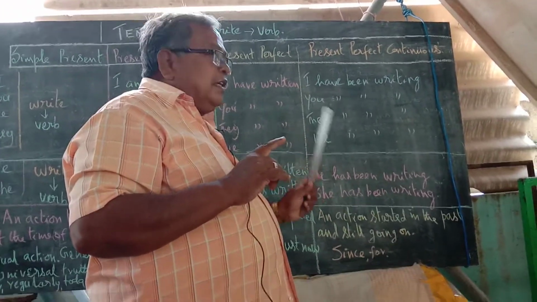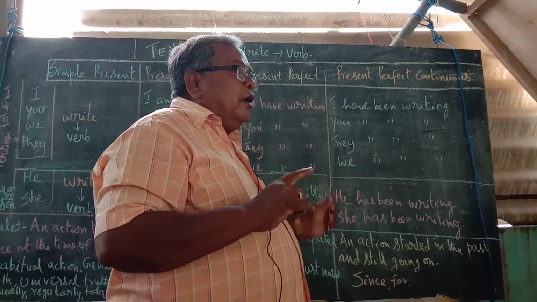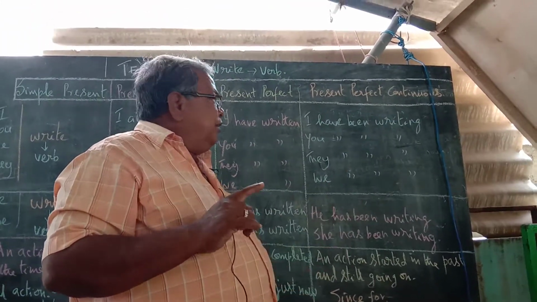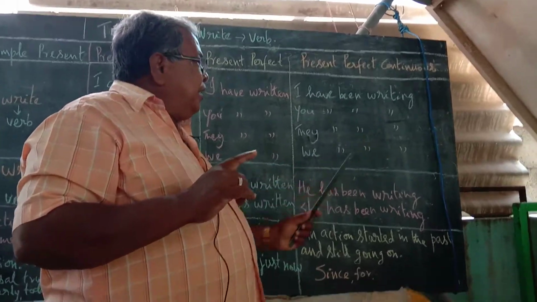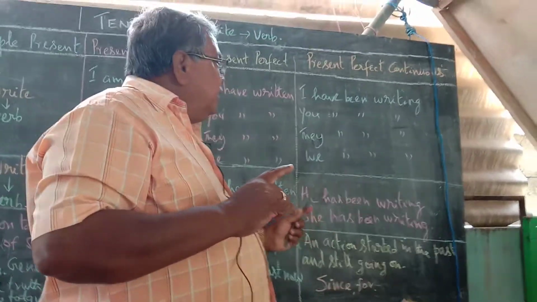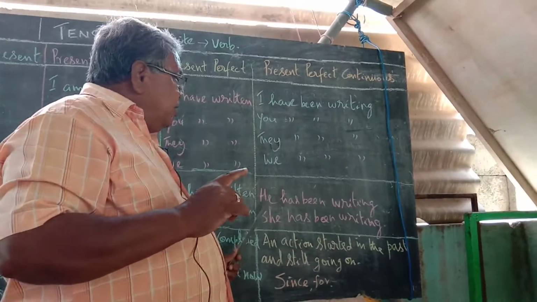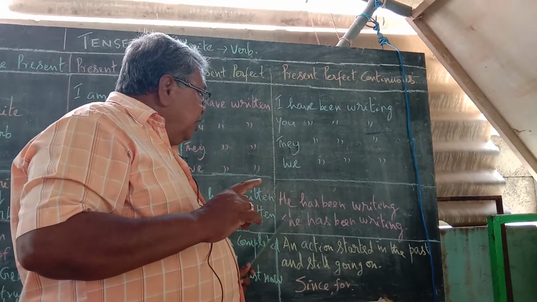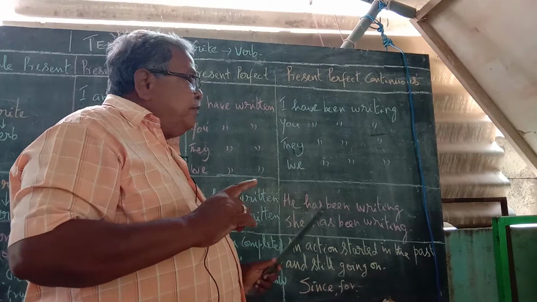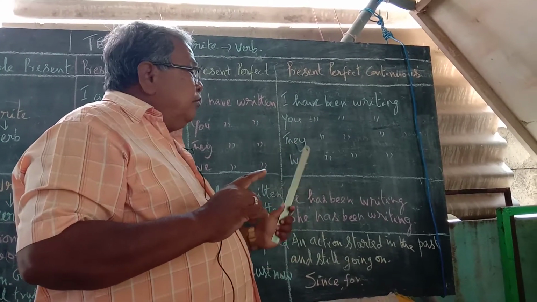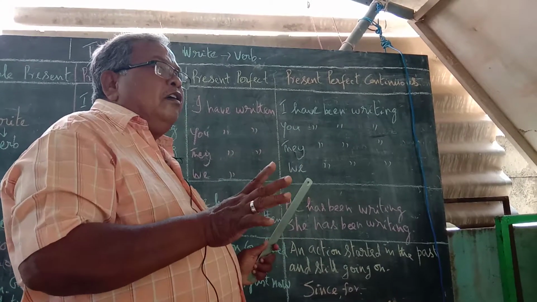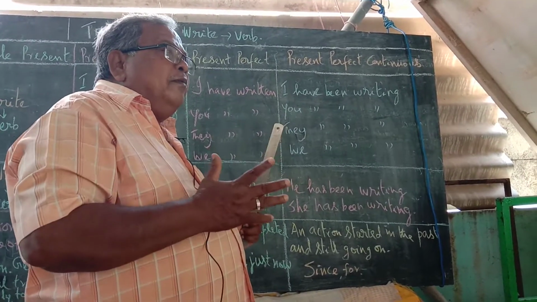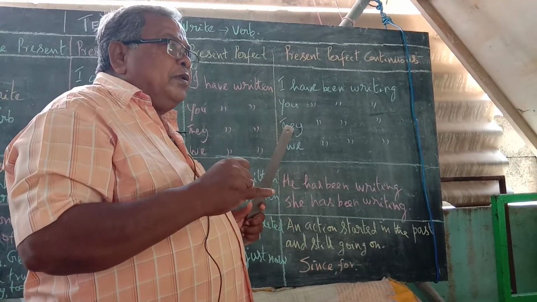In such a way, here is how to use pronouns. I have been writing, you have been writing, they have been writing, we have been writing. But singular third person: he has been writing, she has been writing. In such a way, we have to write. You need to know how to change the verb for each and every pronoun in simple present.